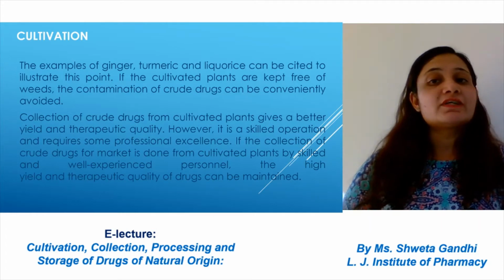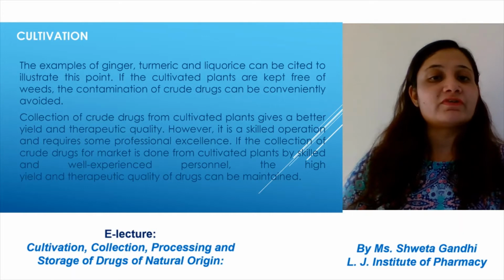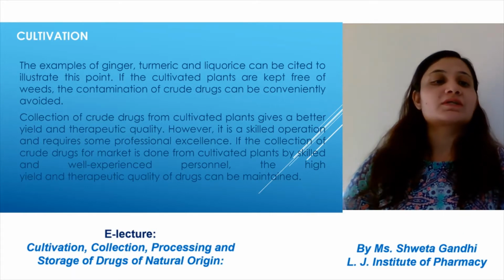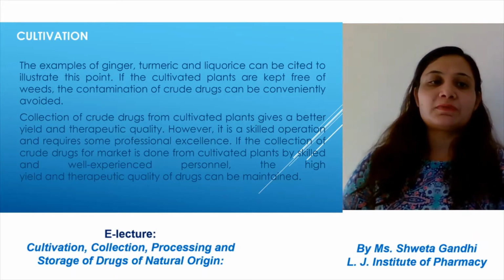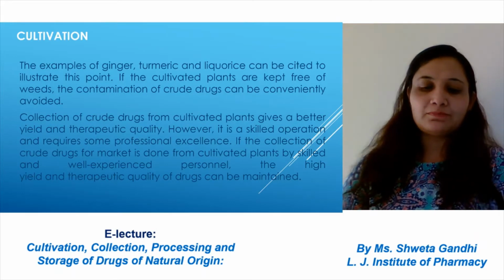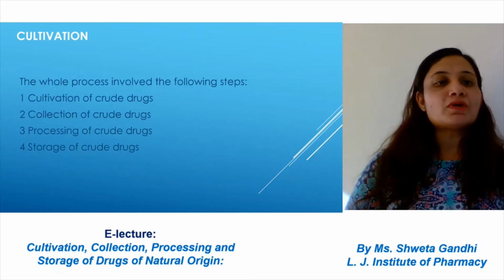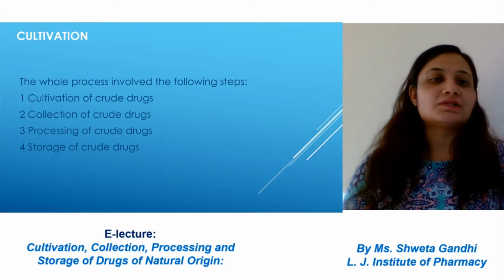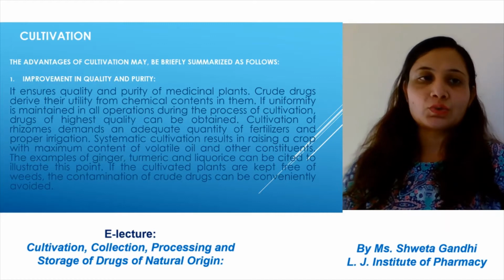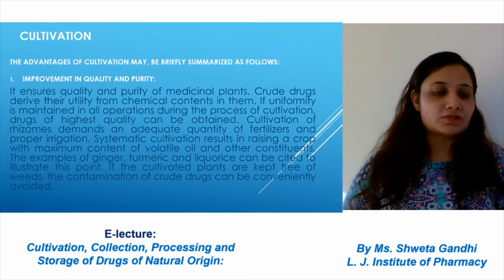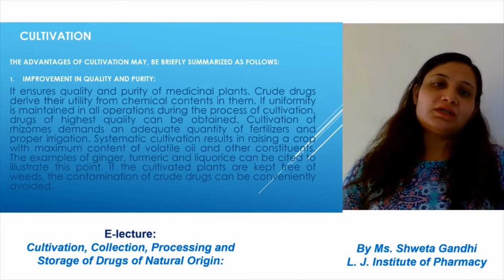If the cultivated plants are kept free from weeds, the contamination of crude drugs can be avoided. Collection of crude drugs from cultivated plants gives a better yield and therapeutic quality. So the important points are the cultivation of crude drugs, collection, processing and storage. Let's cover the cultivation. What are the advantages of the cultivation of drugs?